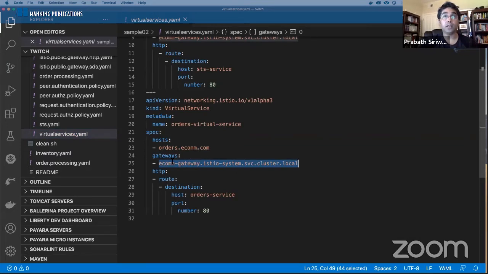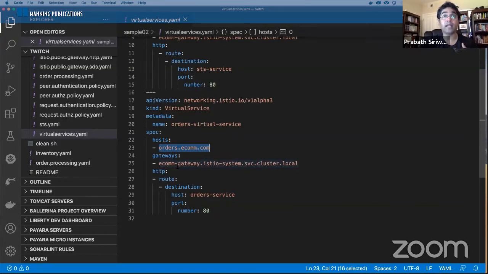And also, even though the value of the gateway element matches with the gateway picked by Istio, that isn't enough. You also need to match the values we have defined under the host element, right? So here we have asterisk under the host element in our gateway resource. So this virtual service will match, and also this is attached to that particular gateway.